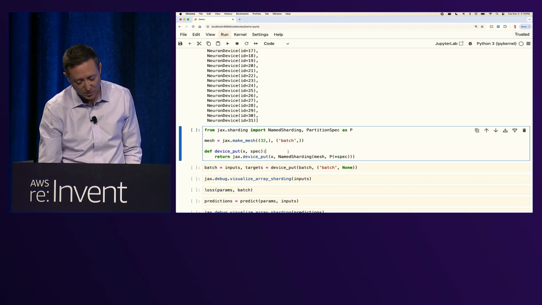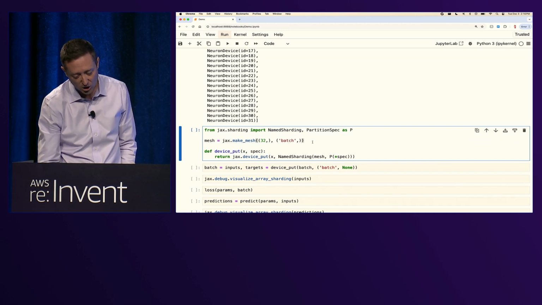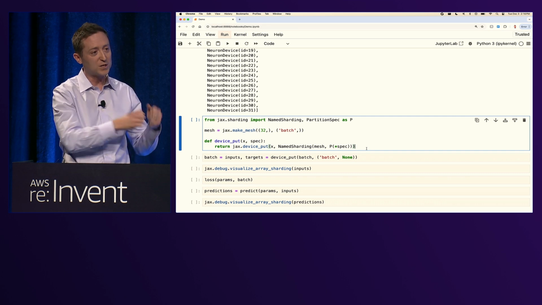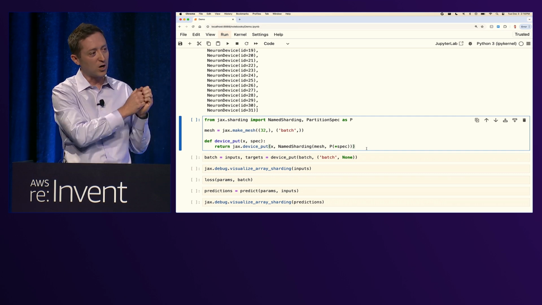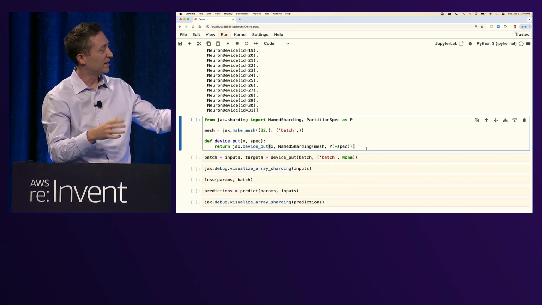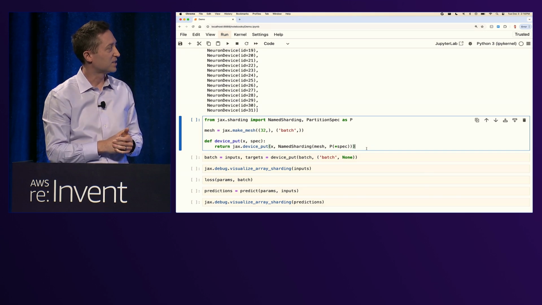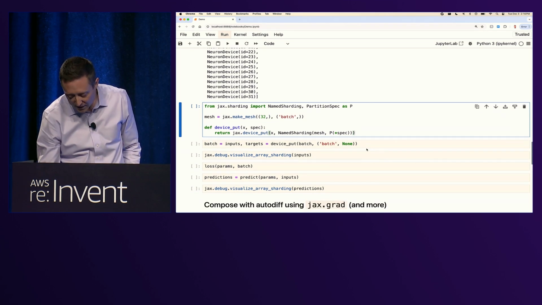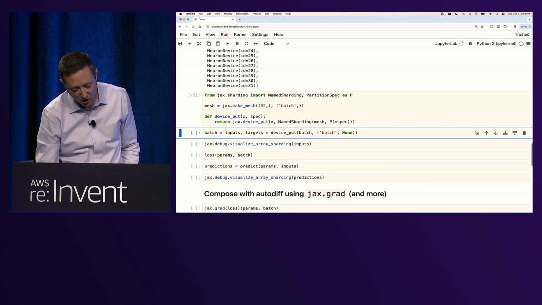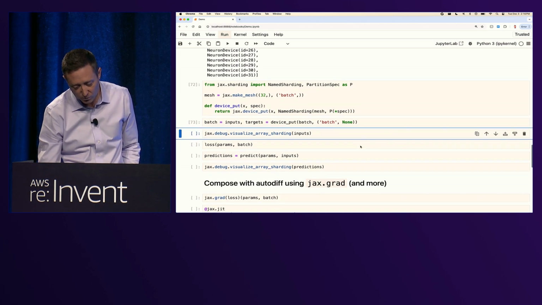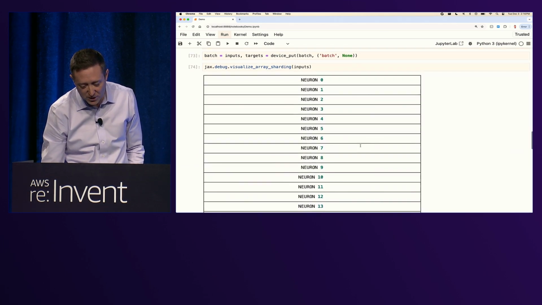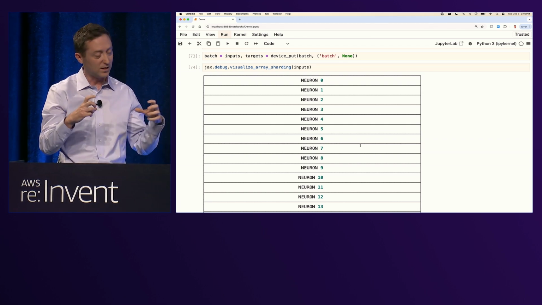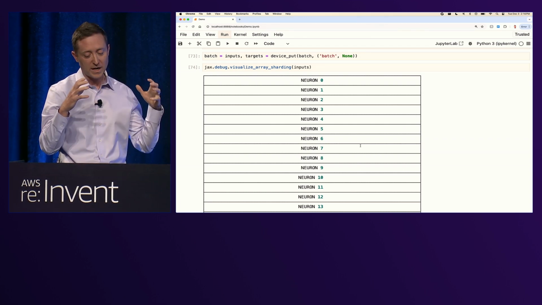So here's a simple batch data parallelism example. We're going to take our devices and we're going to say, let's make a mesh out of them. In this case, we're going to start with just a simple one-dimensional mesh of our 32 devices. And we're going to call that mesh of devices in a line. We're going to say, let's name that single axis the batch axis. And then we're just going to put our data, our inputs and our targets. You can think of this, our data is two-dimensional, right? And the batch axis is the leading axis.